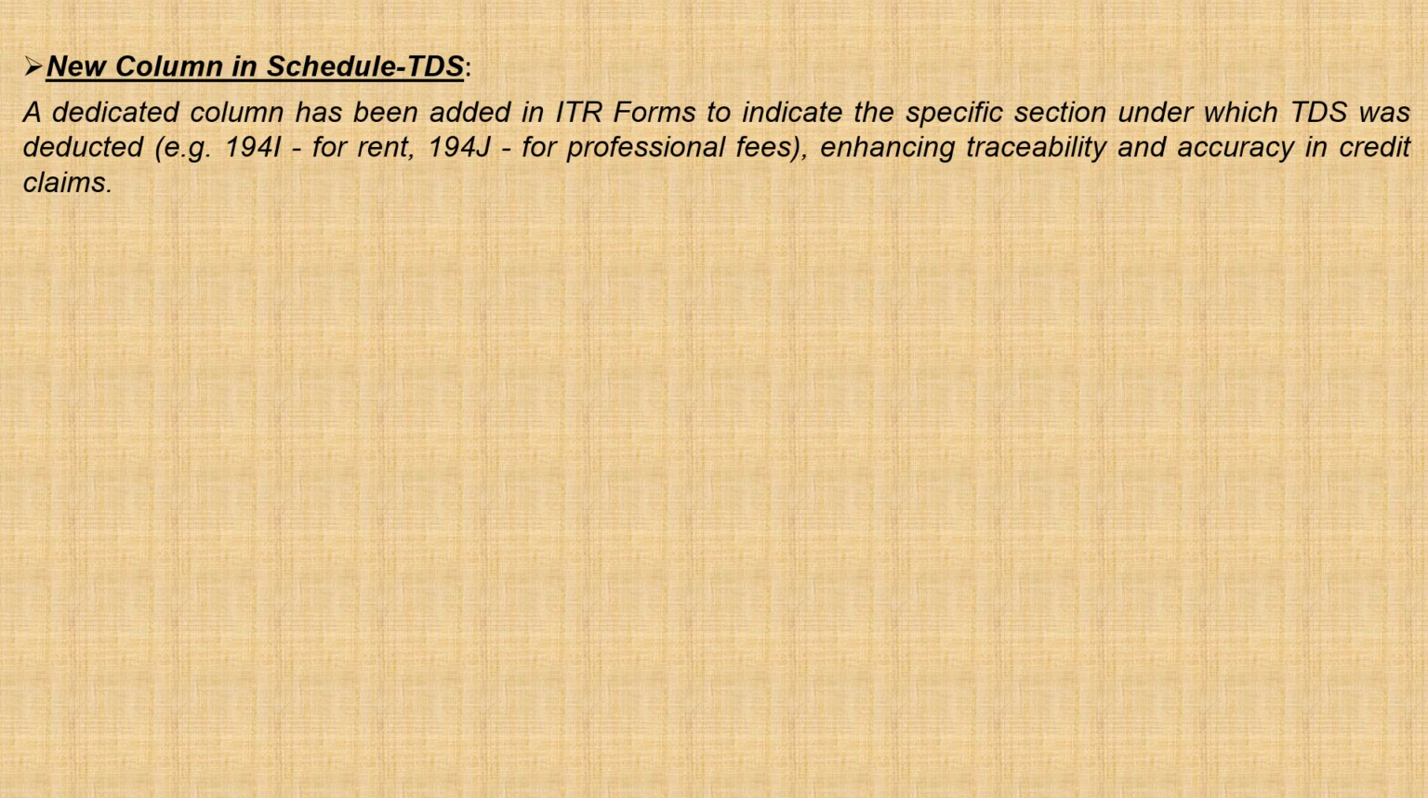New column in schedule TDS. In the previous years, under the TDS column in ITR, only the head of income was to be selected from the drop-down menu. But for the current assessment year 2025-26, a new column is added to select the specific section under which TDS was deducted, like 194I for rent, 194J for professional fees, etc.